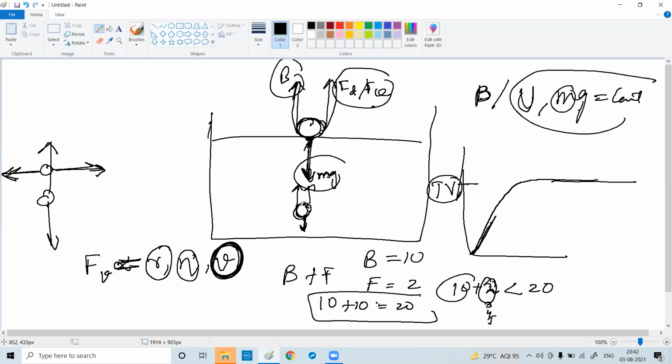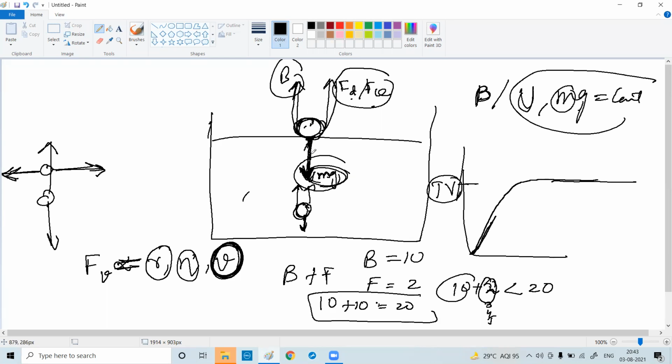Is it clear, guys? Very important. If you didn't understand, I'll explain. Initially, the object is at rest, there is no velocity. Because of that, there is almost no dragging force, since velocity is 0. Slowly, when I drop, the velocity starts to increase. Why? Because the mg is very high. Mg is always there. Mg pulls the object down and it accelerates. Slowly, when it accelerates, a dragging force comes into the picture. You know why? Because the object is not inside the liquid, it is outside.